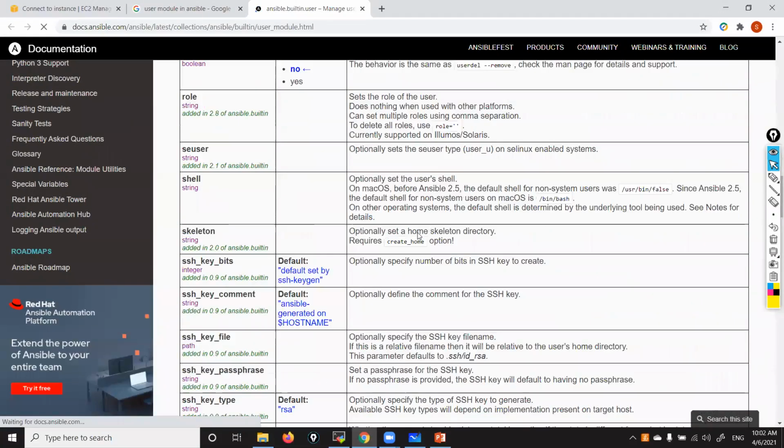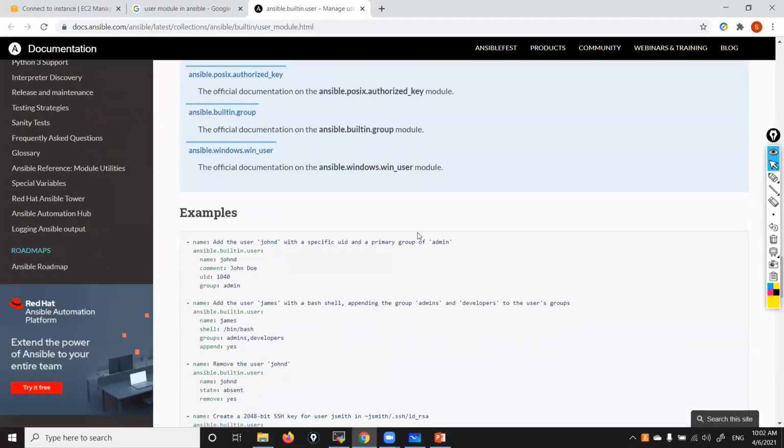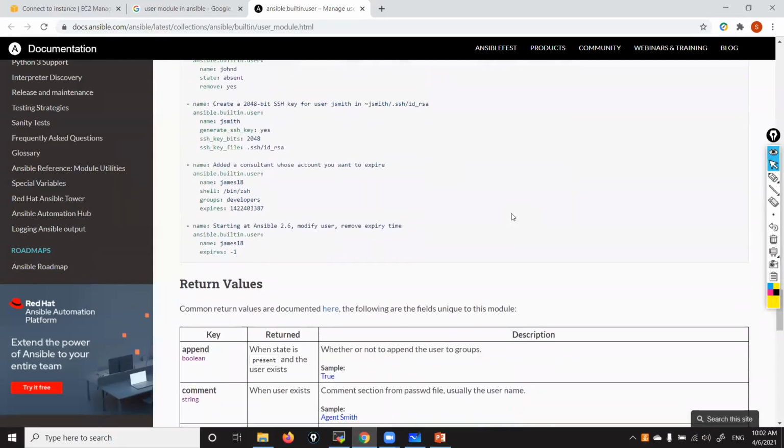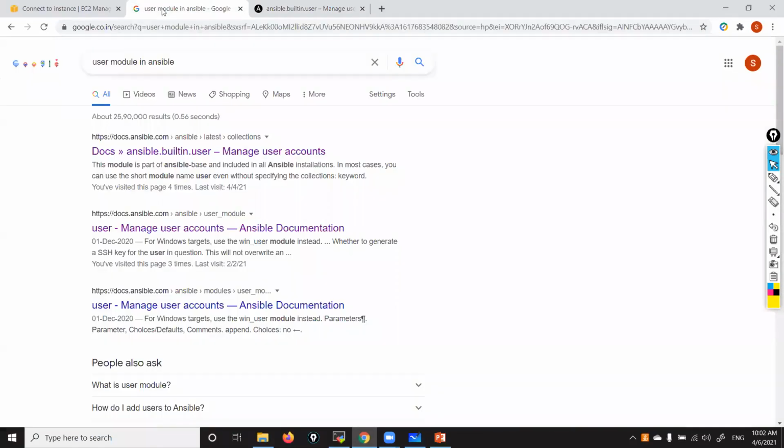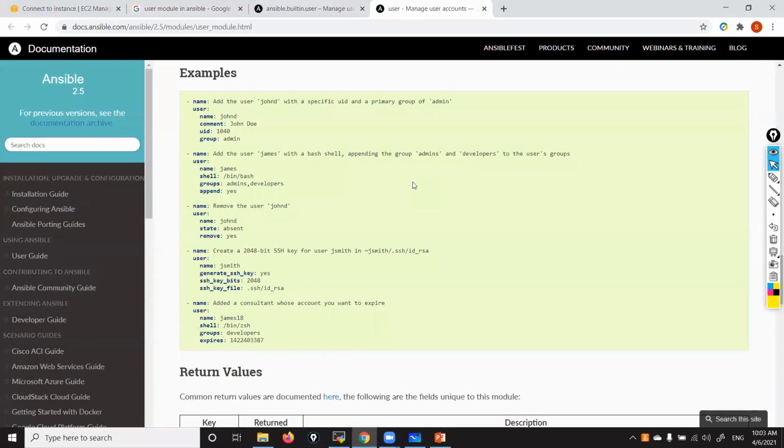Scroll down. Okay. Yeah, you can see the user module we use to create a user. Don't worry about other things. Here, the user module we use to create a user. Other things I will explain, all these things.